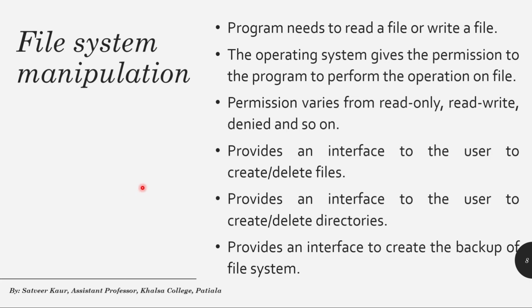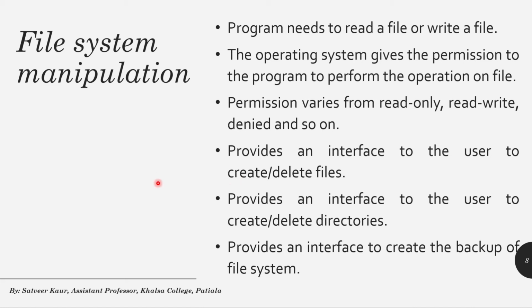Third one is file system manipulation. Whenever a program needs to read a file or write a file, the operating system gives permission to that program to perform the read or write operation on that file. These permissions can vary, like read only, read write, or it can also be denied and so on.